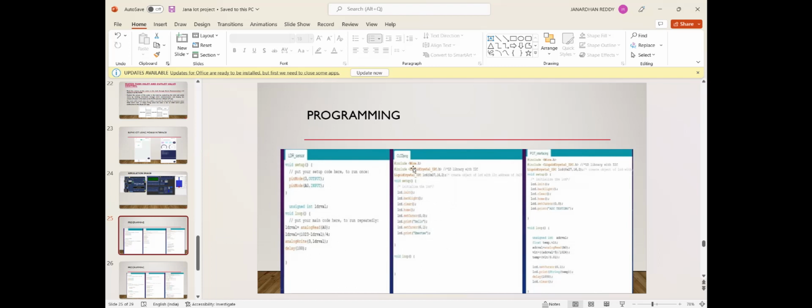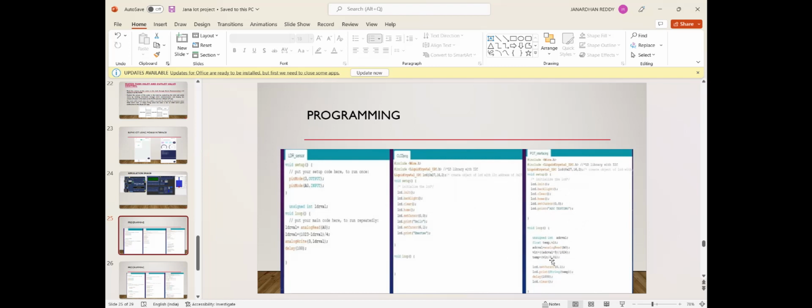For this we have to install some libraries called Wire.h, LiquidCrystal_I2C.h, like that. And for that, here see lcd.setCursor(0, 0). It indicates 0th row and 0th column. This is for notification purpose, and this is for interfacing. Same like that, we have given where it is interfacing, where it should be displayed, where it should be